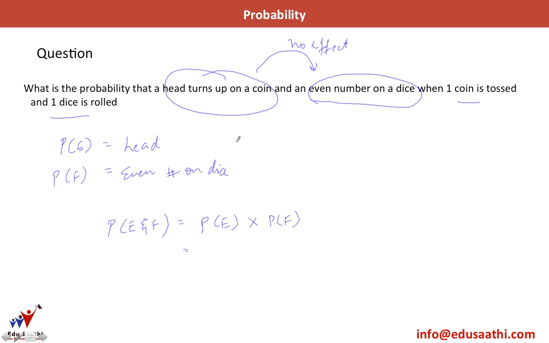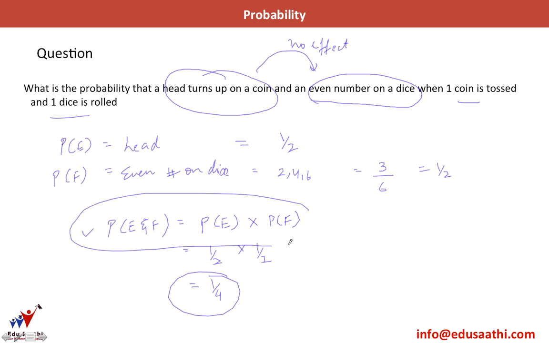So what is P of E? A head coming up on the toss of a coin, that is 1 by 2. Favorable case is head, total number of cases 2, head and tail. Even number coming on a dice, so even numbers are 2, 4 and 6. So I have favorable cases as 3, total number of cases are 6. I can have any number from 1 to 6. So again this is 1 by 2. So what is my answer here? 1 by 2 multiplied by 1 by 2, this is equal to 1 by 4. So remember, P of E and F is equal to P of E into P of F if the events are independent of each other.